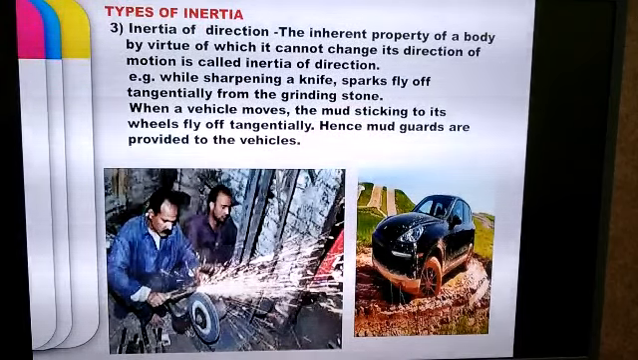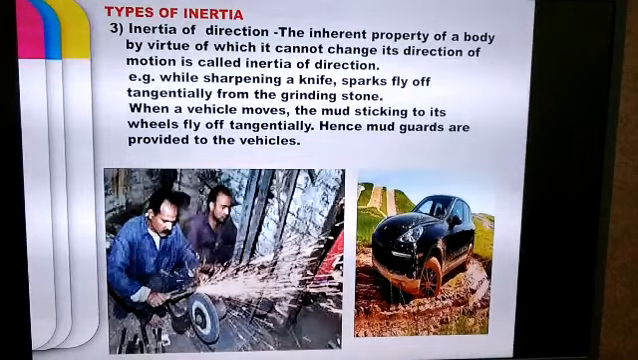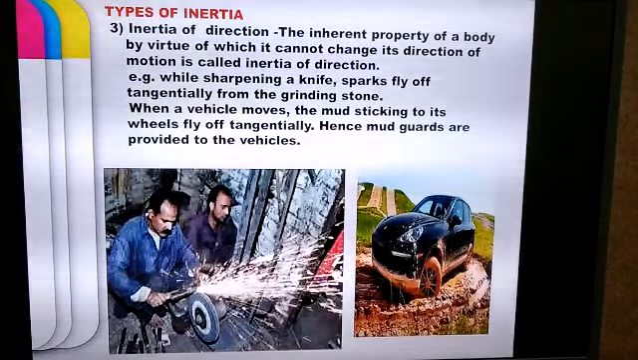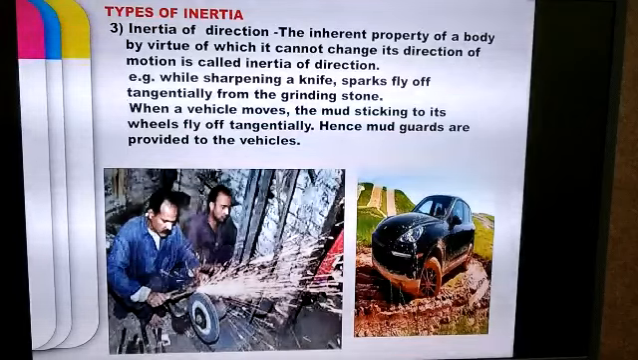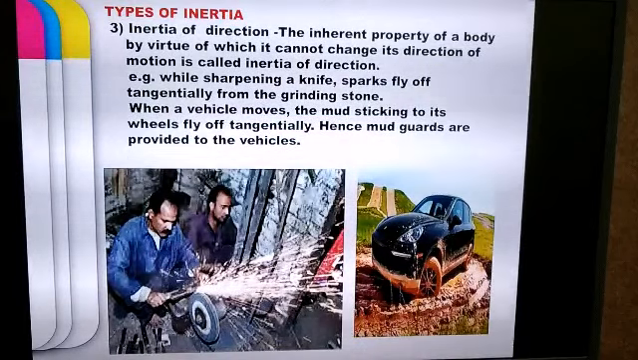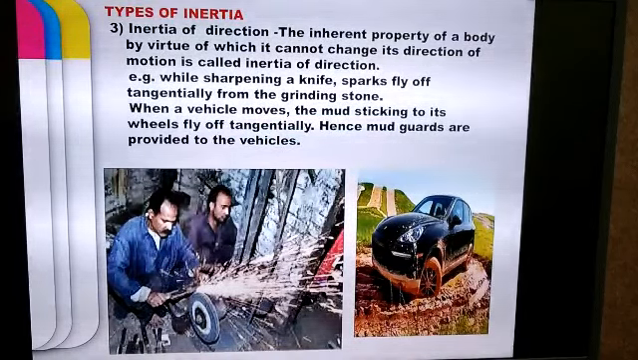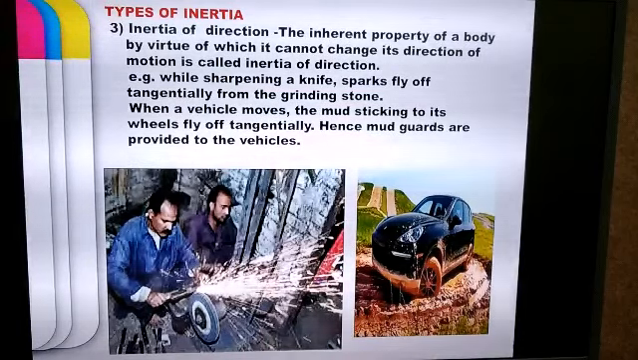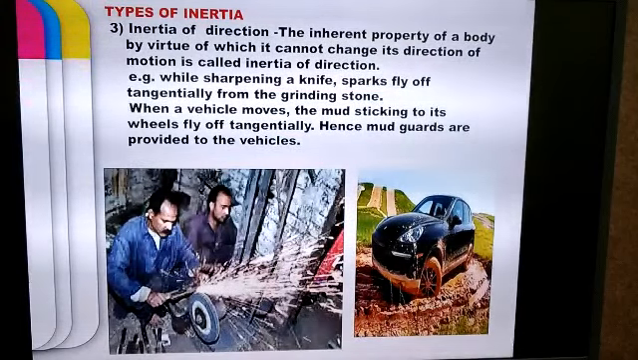According to this type of inertia, an object cannot change its direction of motion when an external force is applied on it. So, inertia of direction can be defined as the inherent property of a body by virtue of which it cannot change its direction of motion.